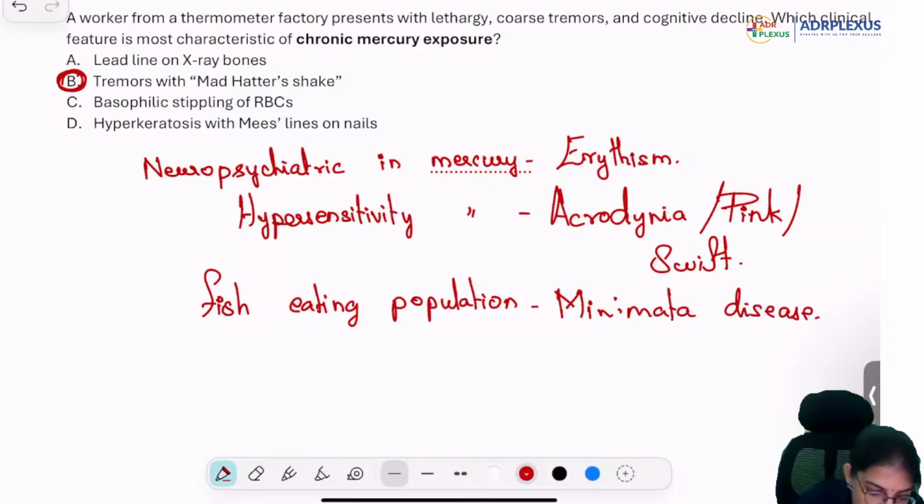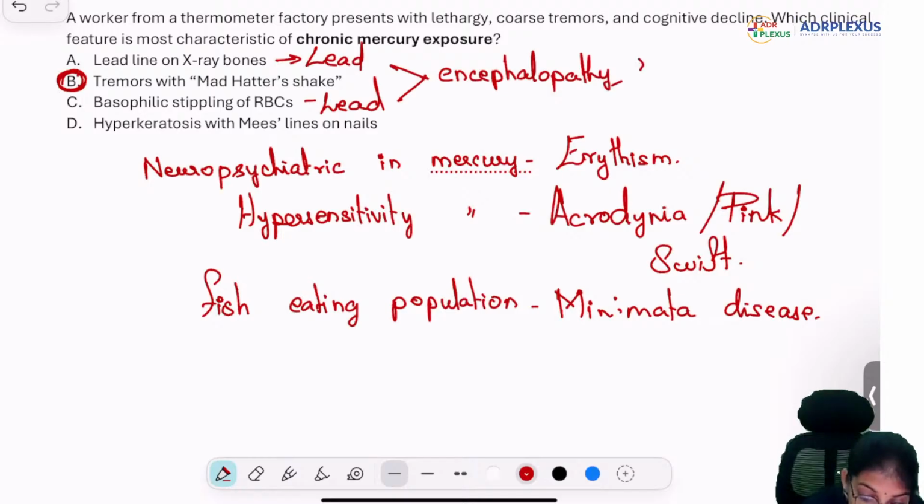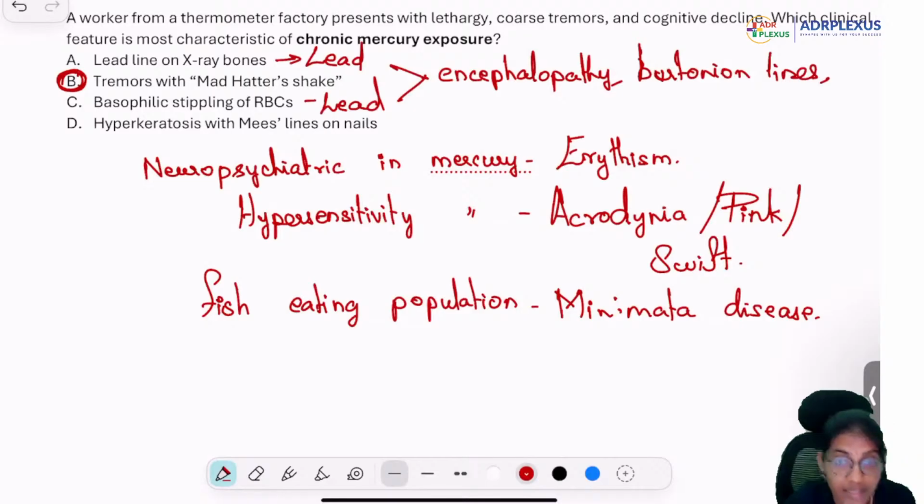All right. Now let's answer other questions also. Lead lines in X-ray are seen in case of lead. Basophilic stipplings are seen in case of lead. Another thing that they can give with lead is known to cause encephalopathy. Basophilic stippling, Burtonian line, right? It is known to cause it.